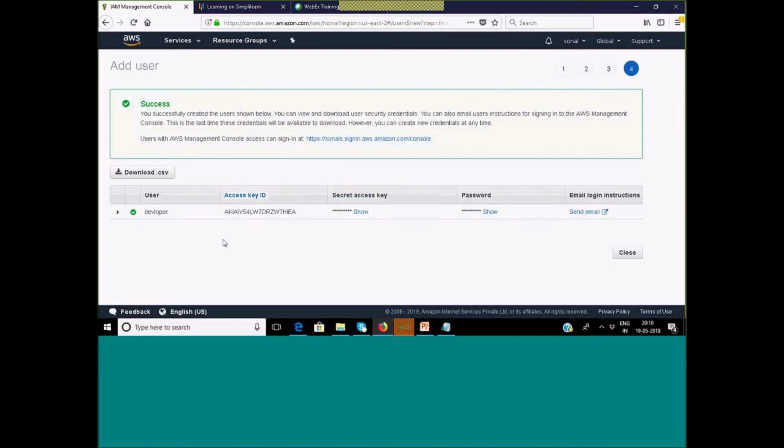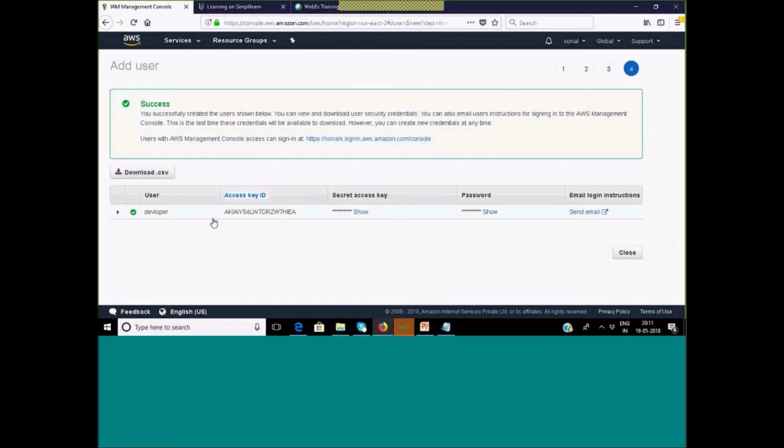If you want to do CLI or SDK access for the developer, the secret access key and access key, these two keys are required. So you should preserve these keys, very important. What you can do is download these keys. You can see a download .csv file. So you can download and preserve your keys.